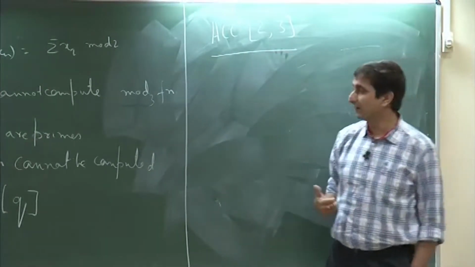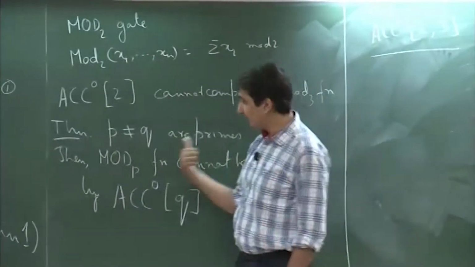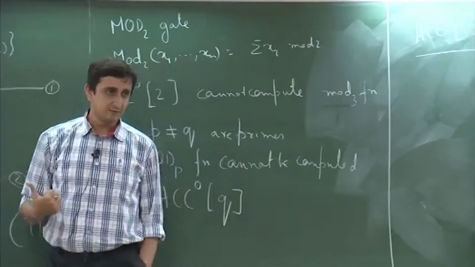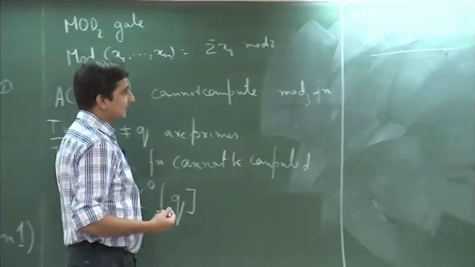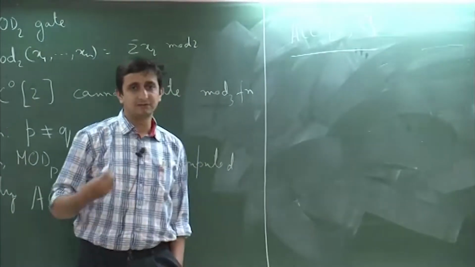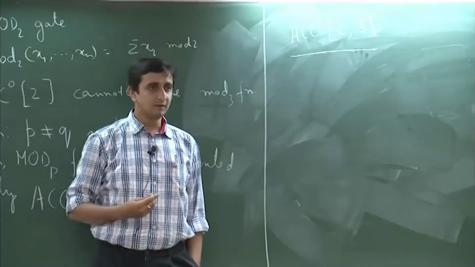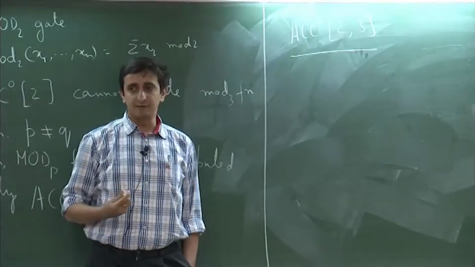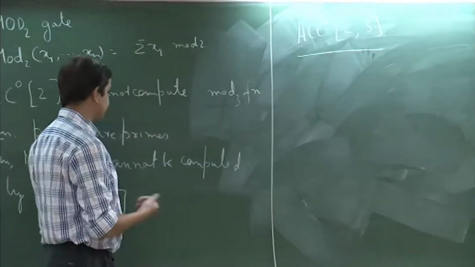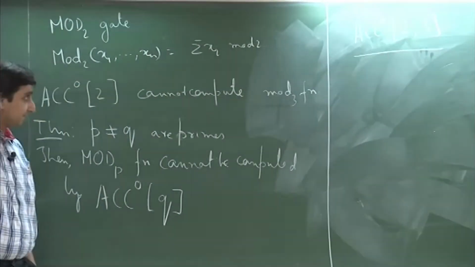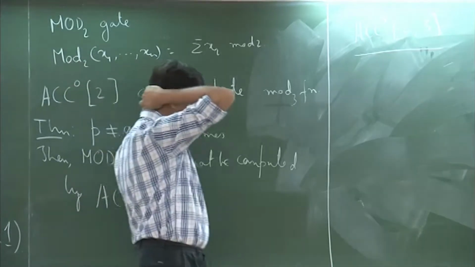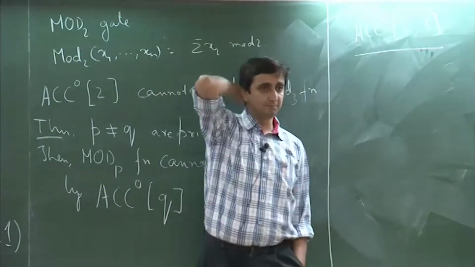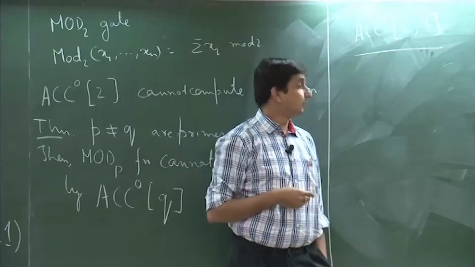This was an open question which came up immediately after this result. This was for a single prime, and people started asking whether I can show that certain functions are not possible. People failed; it was not possible to show even some easy functions cannot be computed by this circuit. They tried to show some P-complete problem is not computed by this circuit.